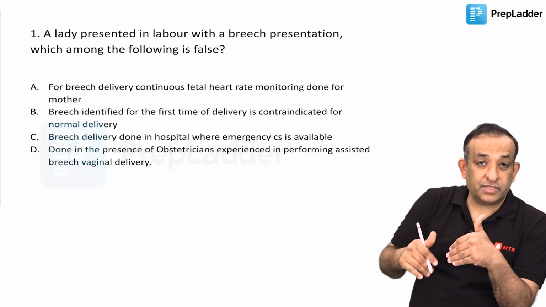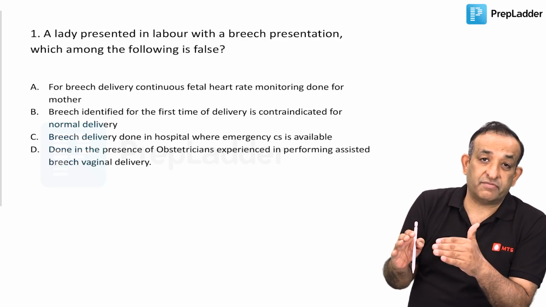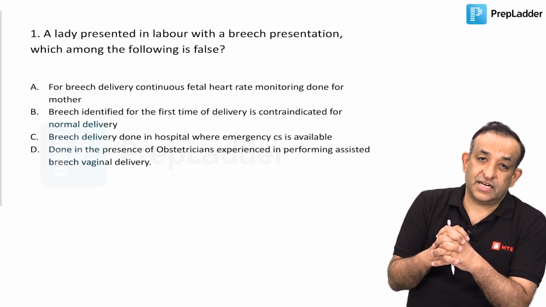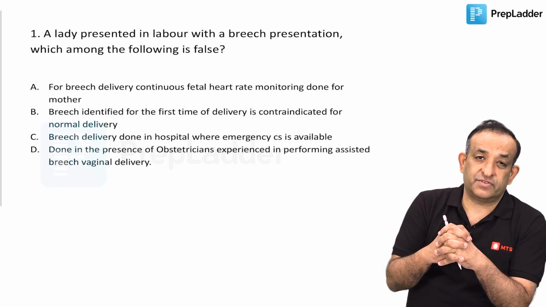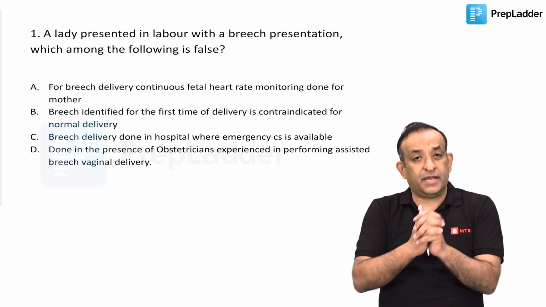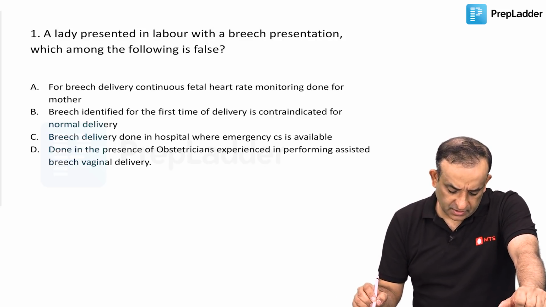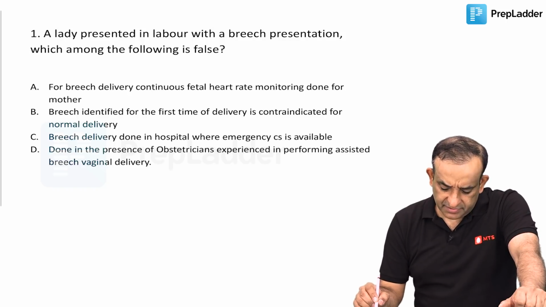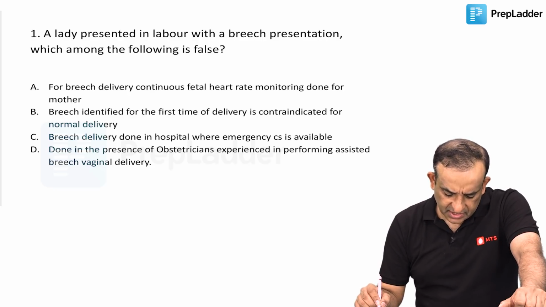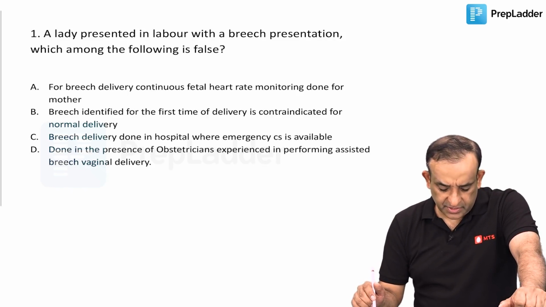So even before I read the choices for this question, please understand, primary breech is an indication for giving a trial of normal vaginal delivery if there is a good tertiary setup and there is a good obstetrician who's trained in managing a breech vaginal delivery. If that is present, we will give a trial of breech vaginal delivery. Of course, we will counsel the patient, take a consent, and then do that. Now with that background, let's see the choices. For breech delivery, continuous fetal monitoring should be done. Breech identified for the first time in delivery is contraindication for normal vaginal delivery. Breech delivery in a hospital where emergency CS is available, done in the presence of obstetricians experienced in performing assisted breech vaginal delivery.